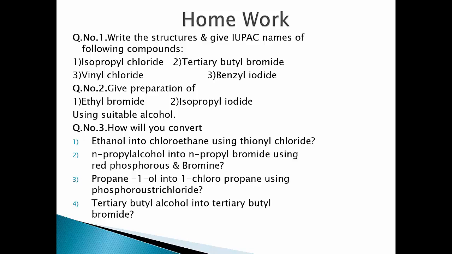Question number 3. How will you convert? First, ethanol into chloroethane using thionyl chloride. Second, n-propyl alcohol into n-propyl bromide using red phosphorus and bromine. Third, propan-1-ol into 1-chloropropane using phosphorus trichloride. And number 4, tertiary butyl alcohol into tertiary butyl bromide.